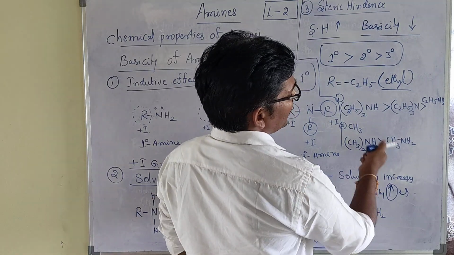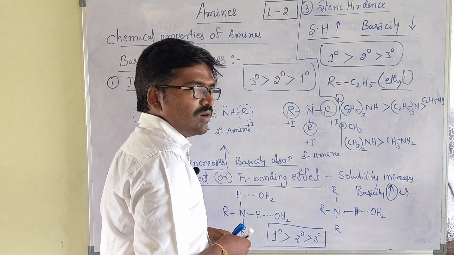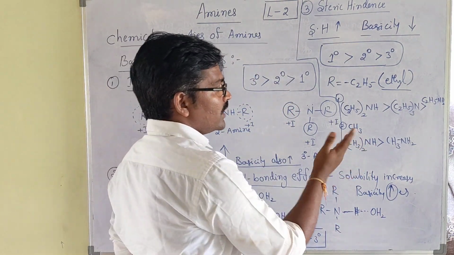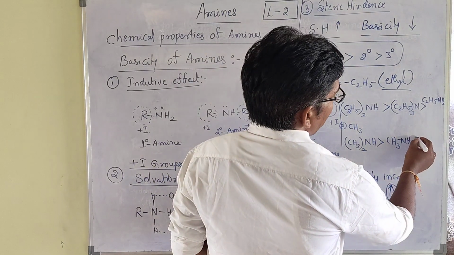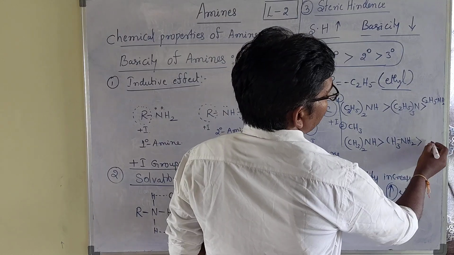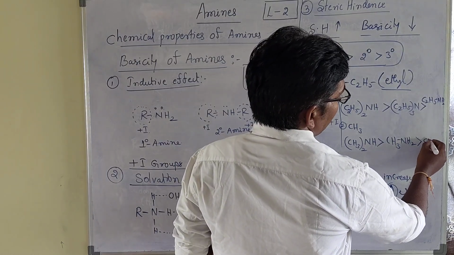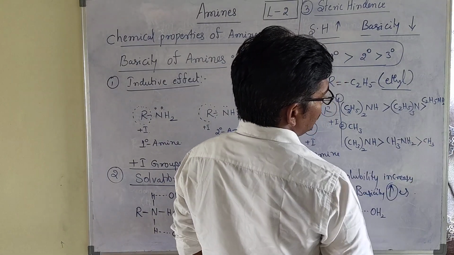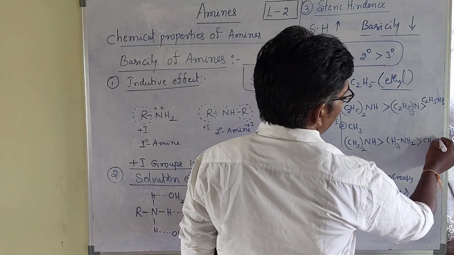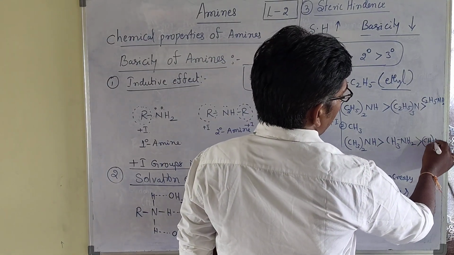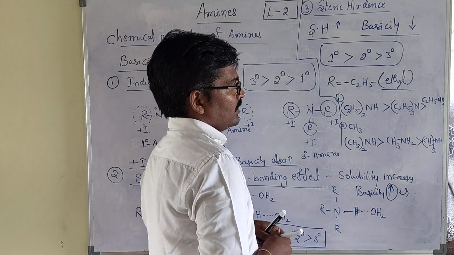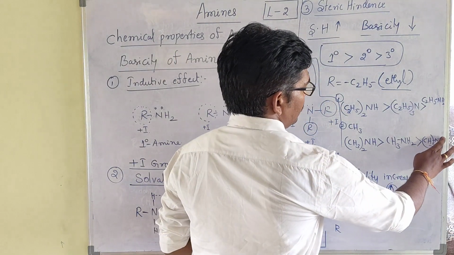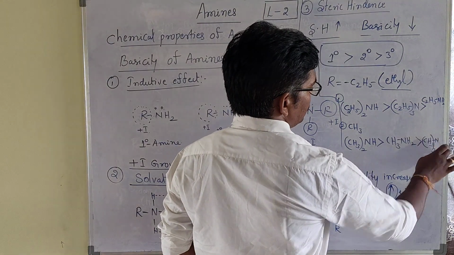Because steric hindrance is not so high, so it comes in front. Then after that, (CH3)3N, the tertiary amine.